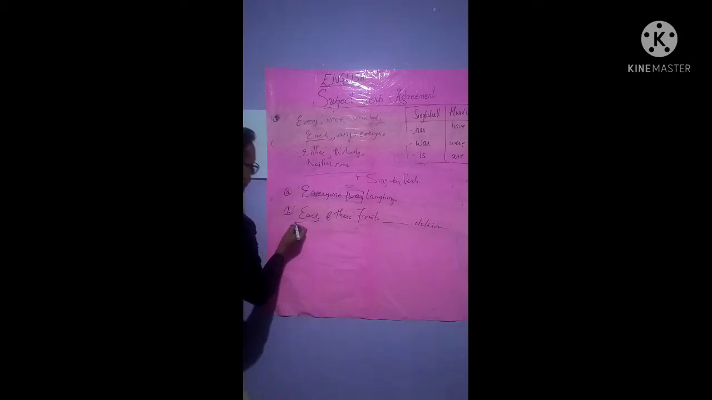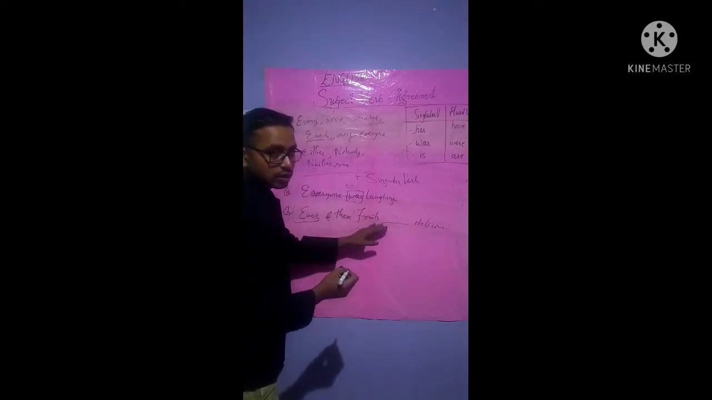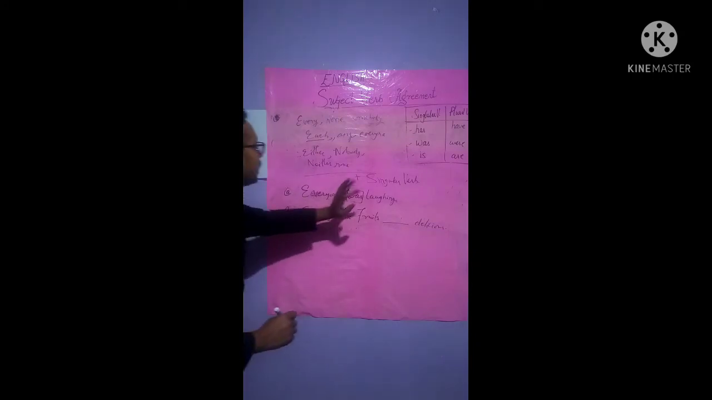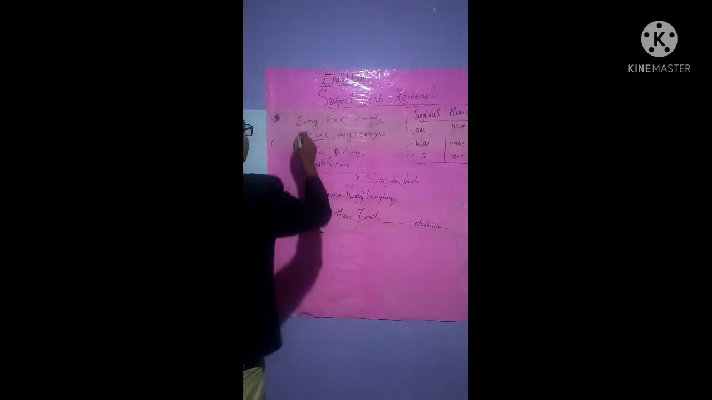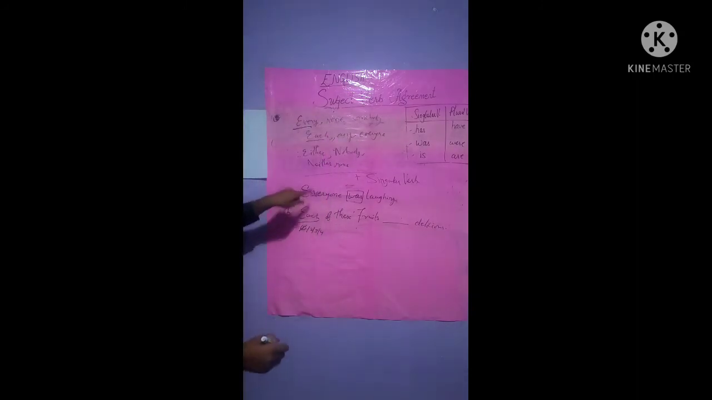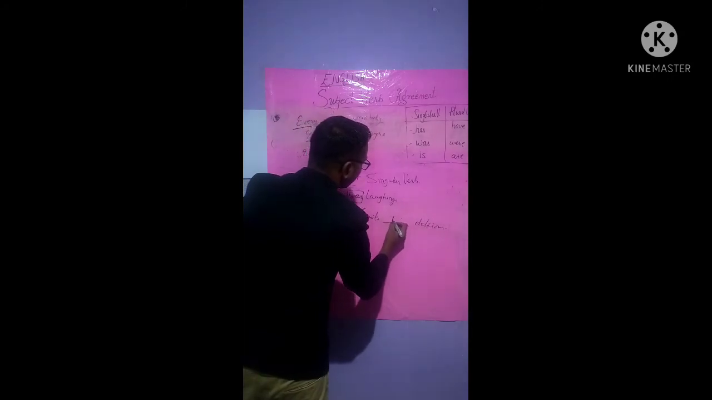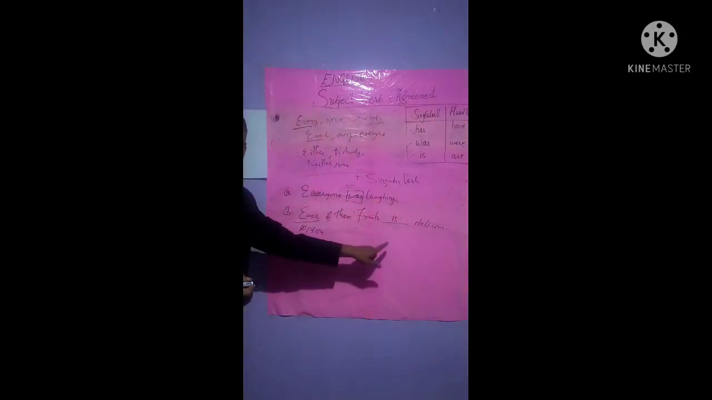See here, each of these fruits. Now each means individual, isn't it? One or two or three or four. Now it says individual, isn't it? There is no involvement of either, isn't it? So each means individual. At that time, if you write each of these fruits is delicious, it will be correct.